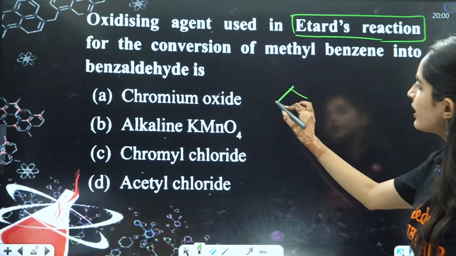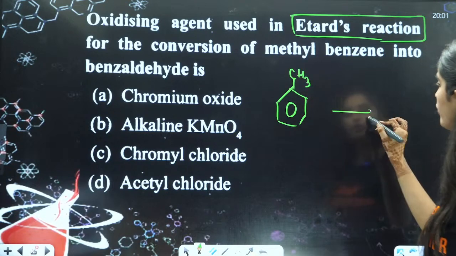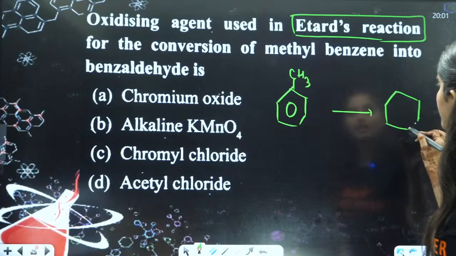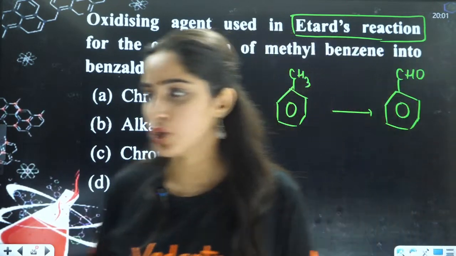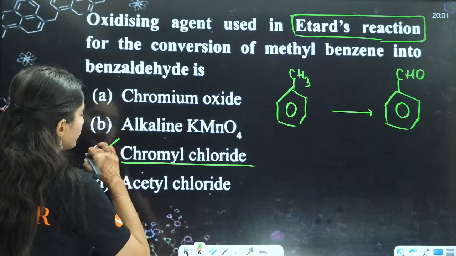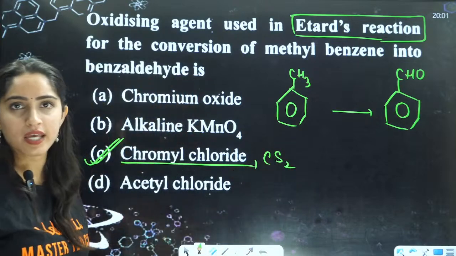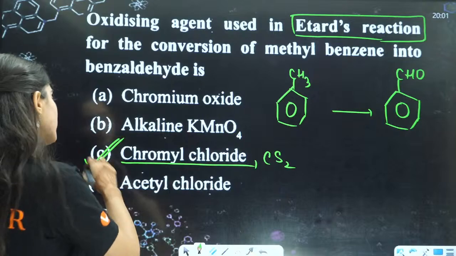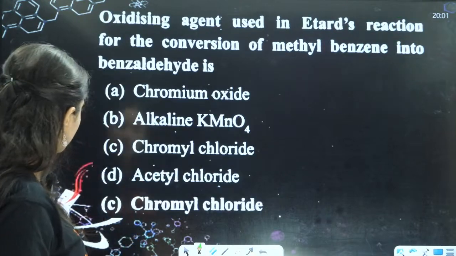Here you converted toluene into benzaldehyde. This was a reaction where you converted toluene into benzaldehyde. So what was the oxidizing agent? Very good. Chromyl chloride you used here, in the presence of CS2. We used chromyl chloride, so this is your oxidizing agent. So C will become the correct answer.